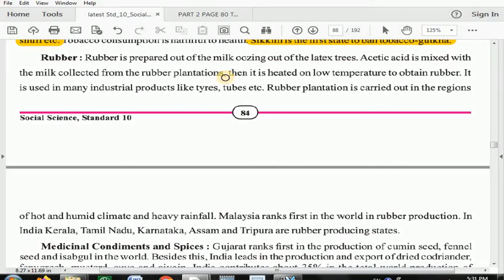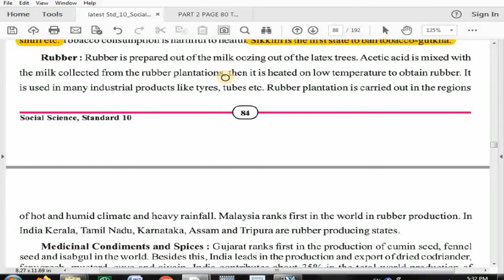It looks like white color milk, and that is collected from the plantation, and then it is heated at low temperature to obtain rubber. It is used in many industrial products like tires, tubes, etc. So these are the places where rubber can be used.